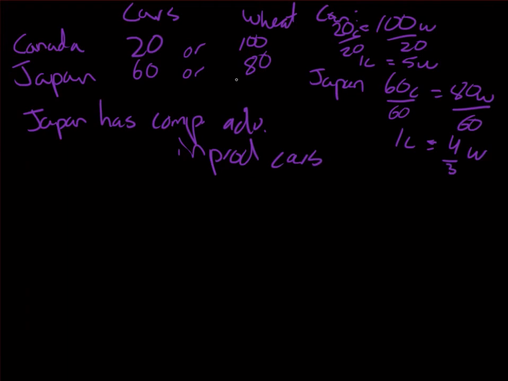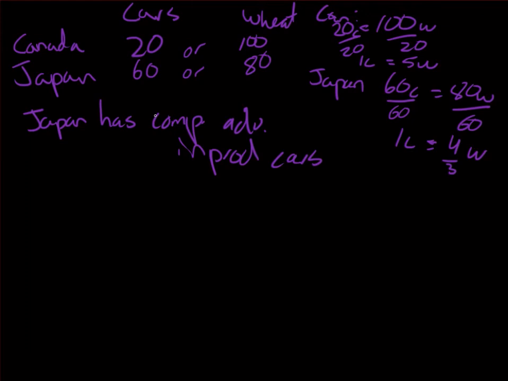It wouldn't be possible for Japan to have absolute advantage in producing cars and not absolute advantage in producing wheat, as we have here, and then have comparative advantage in producing wheat. So here it makes sense to say that Japan has comparative advantage in producing cars because it also has absolute advantage in producing cars. So it's an easy way to verify that this answer makes sense. So I verified that it makes sense.